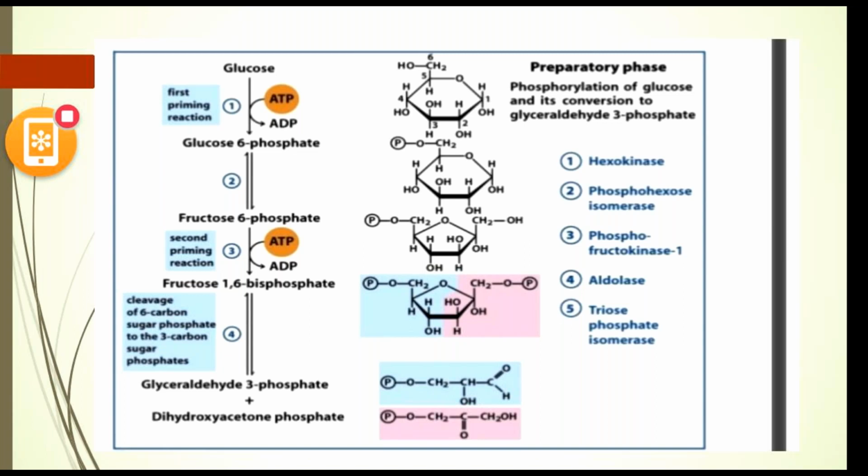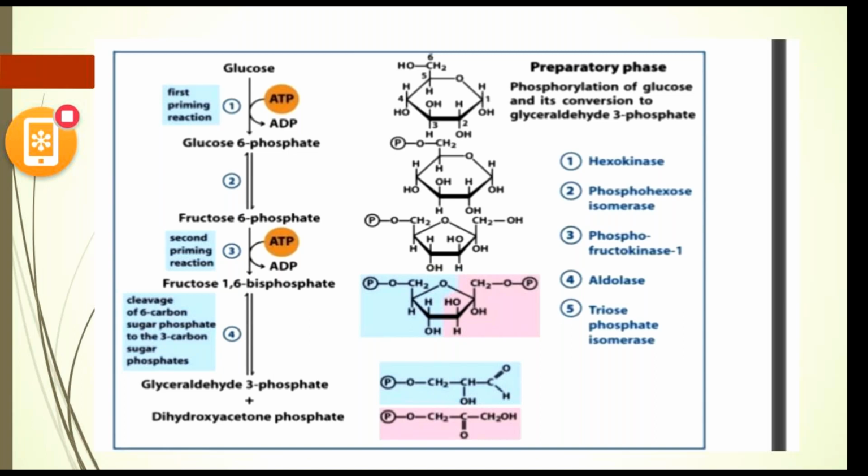The enzyme utilized in this process is hexokinase. Here we are utilizing one ATP molecule, which forms ADP, and it is a non-reversible process.